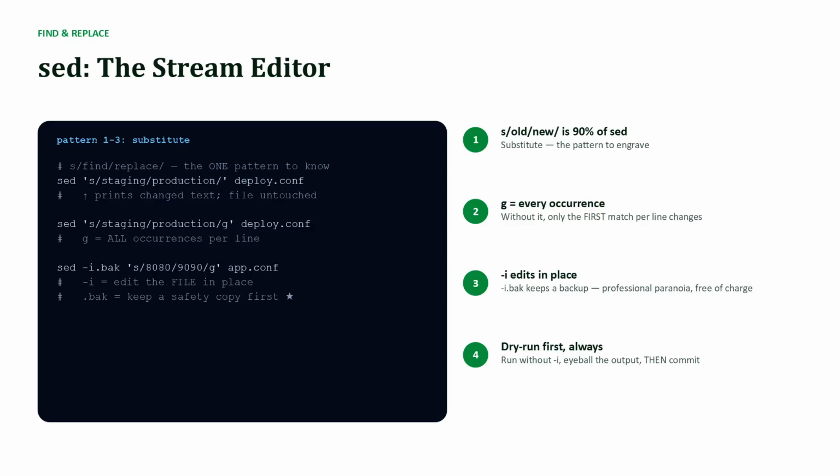s/find/replace/. Substitute staging with production. By default, sed prints the transformed text and leaves the file alone. That's your free dry run. Add g for global. Otherwise, only the first match on each line changes.